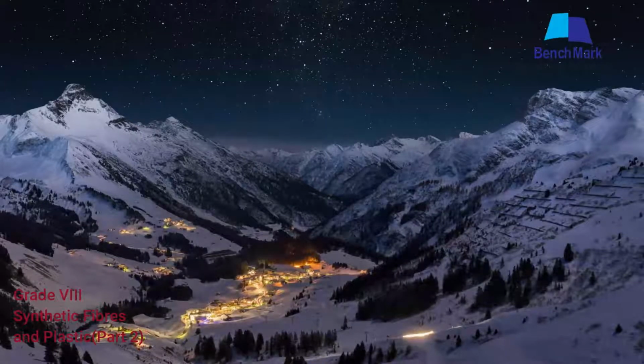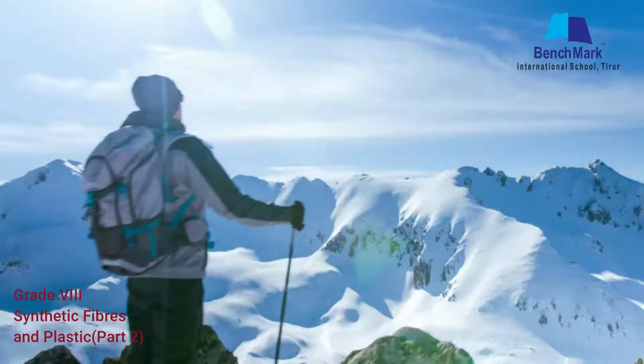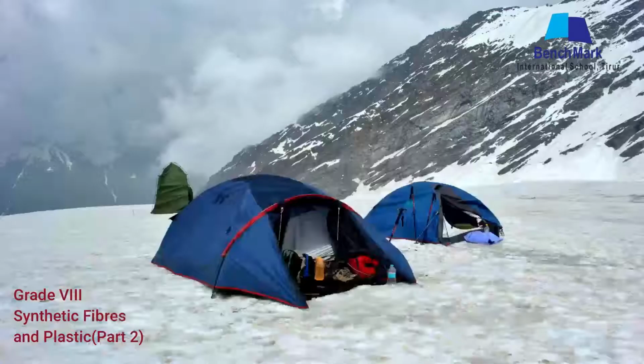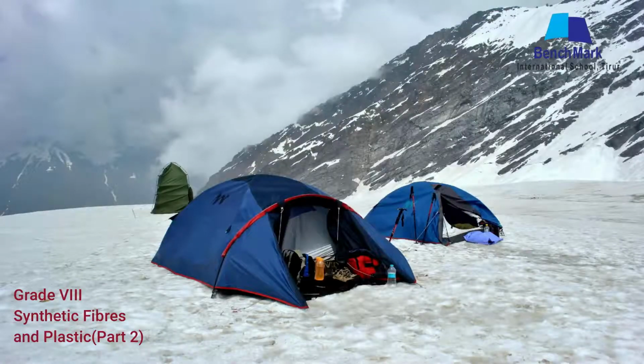Then next day early morning, you started your journey towards the mountain with your friends. In a particular area, when you reach there, you decide to take some rest. You take your camping tent out and you take some rest.